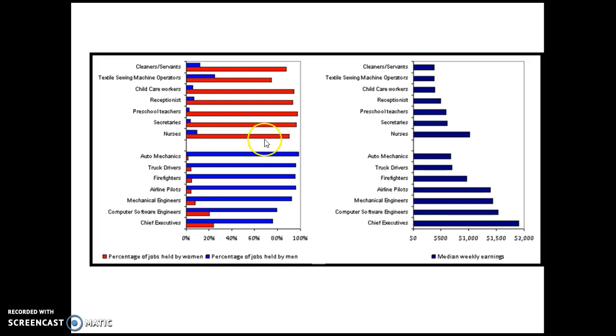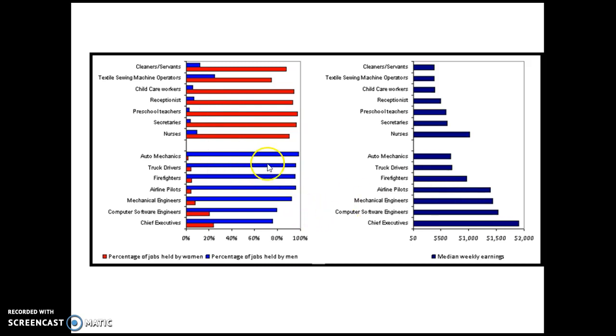If we then come over to the other side of the chart, we can see the gender inequalities, men versus women. The first few, we tend to see a majority of women. The second, we tend to see a majority of men. So the inequalities that we also see, not only in pay, but also in jobs being held.